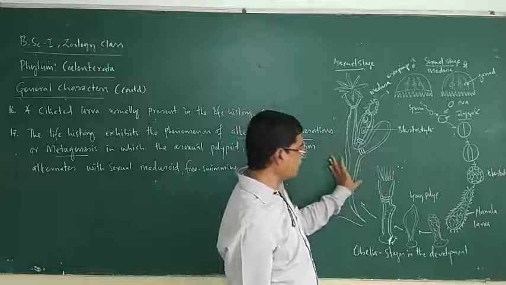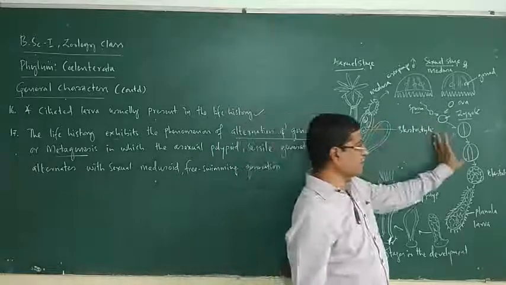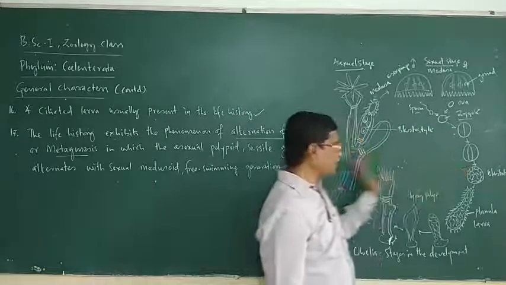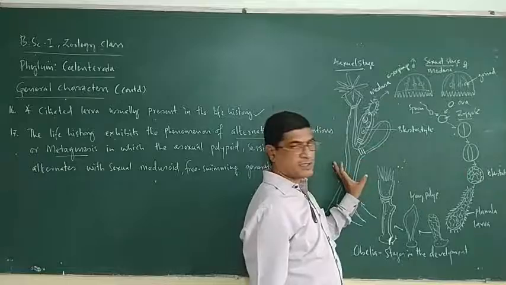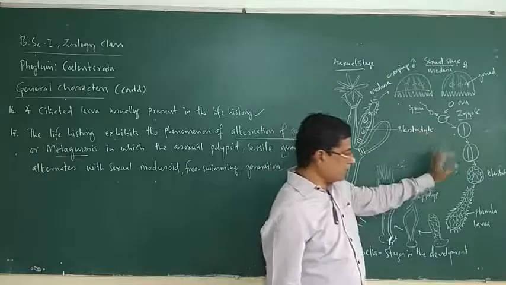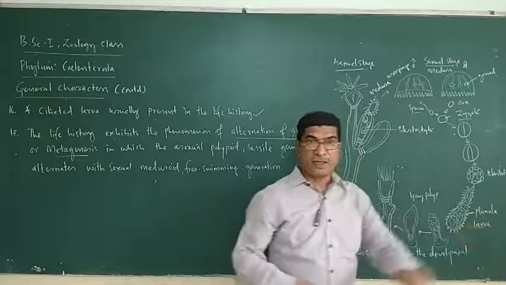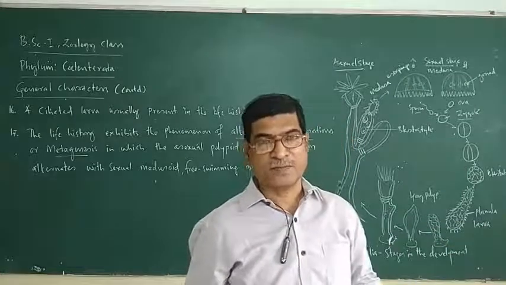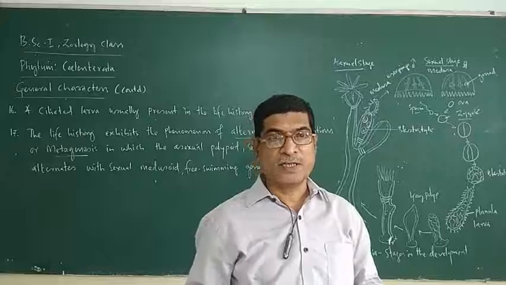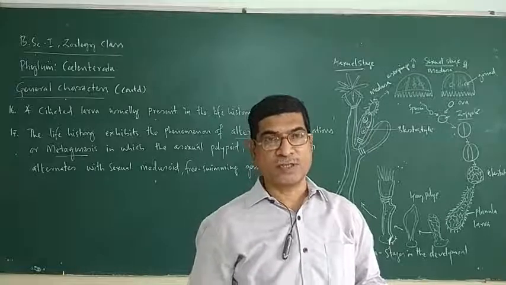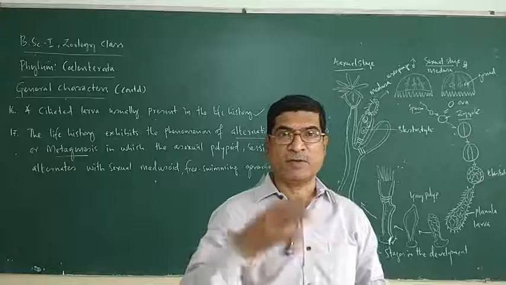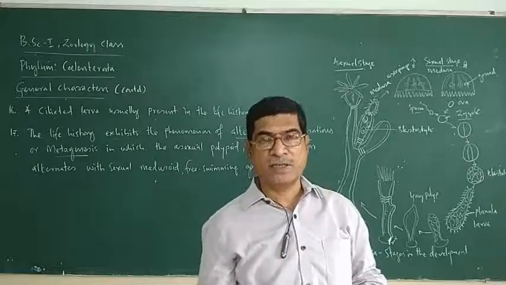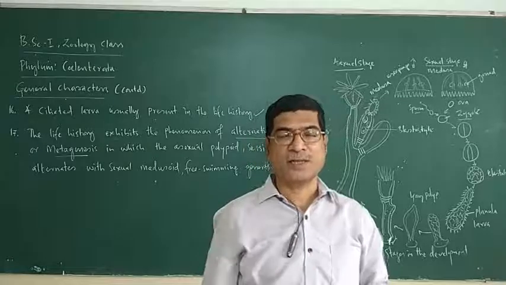So this is the asexual generation, and this the sexual generation. The sexual generation is alternated by the asexual generation. The asexual generation is alternated by the sexual generation. The sexual generation doesn't give rise to a sexual generation. The asexual generation doesn't give rise to an asexual generation. The asexual generation gives rise to the sexual generation. The sexual generation gives rise to the asexual generation.